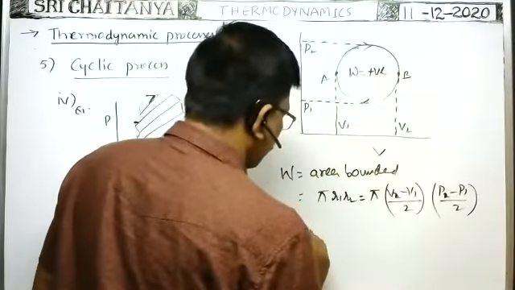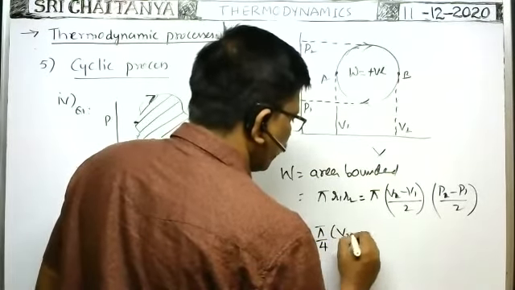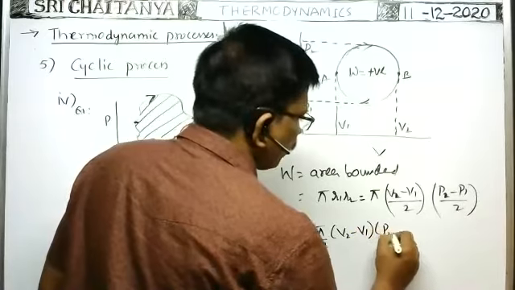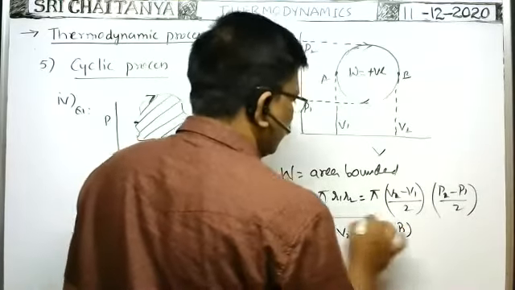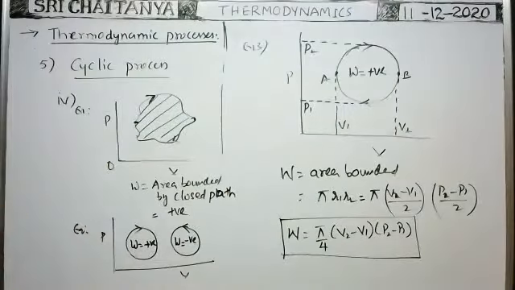Therefore, the work done in this process is equal to pi by 4 into (V2 minus V1) into (P2 minus P1). This is the formula for work done in this process.